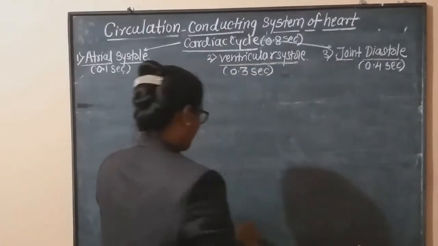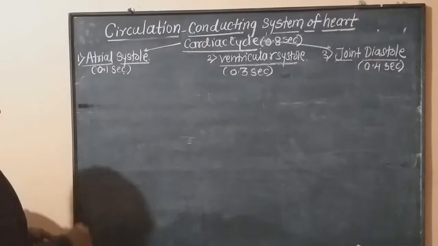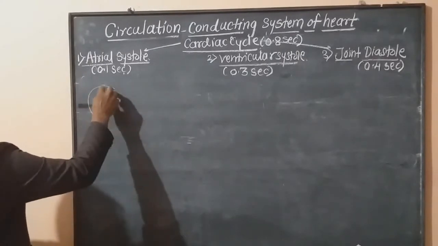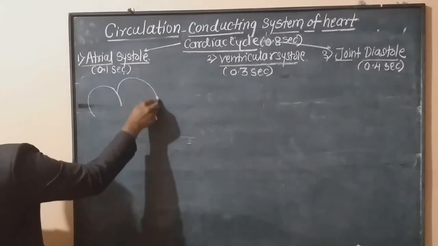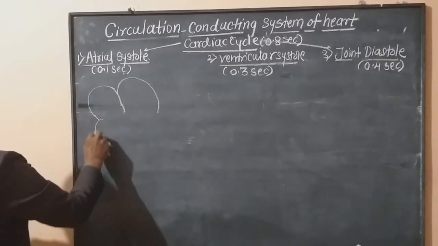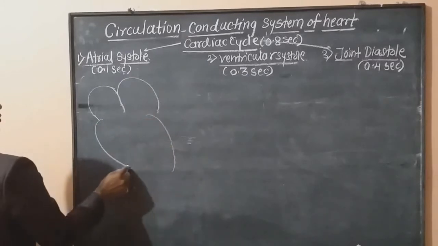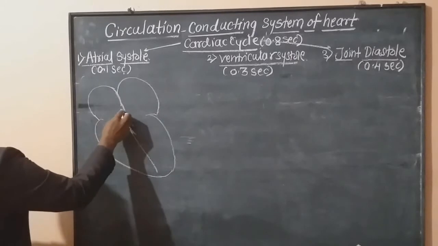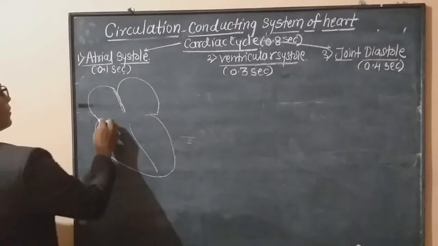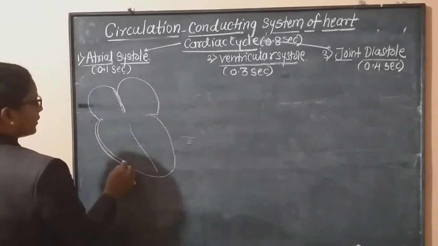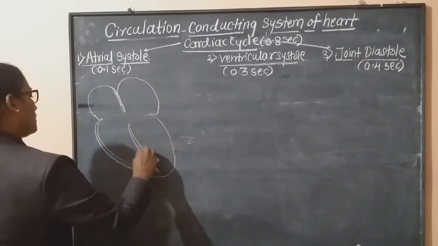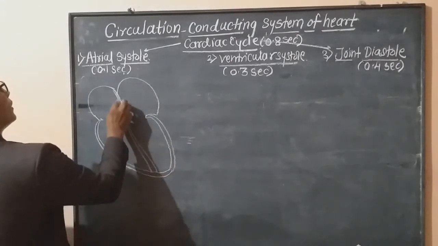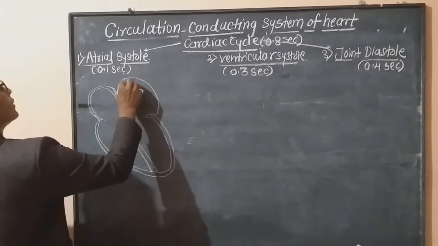See, we have to draw the 3 diagrams roughly. That is, these are 2 atria and the respective ventricles. There is no need to draw the detailed diagram. These diagrams are only for our understanding, that is, what happens in each stage of the cardiac cycle. There is no need to label all the parts of the heart.